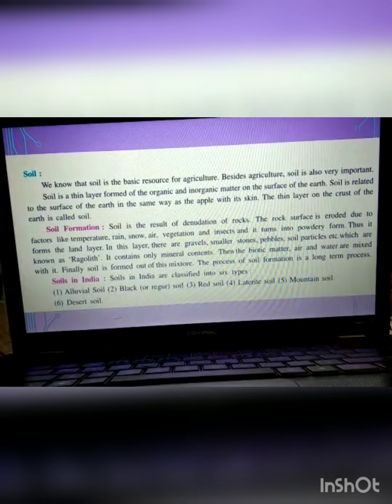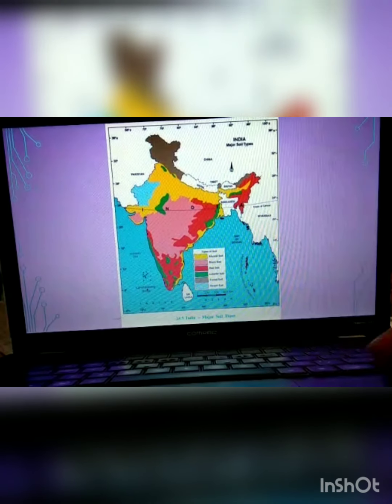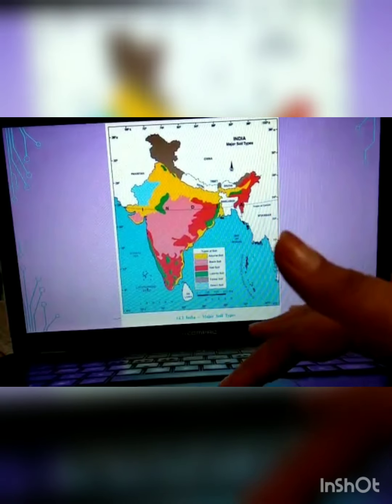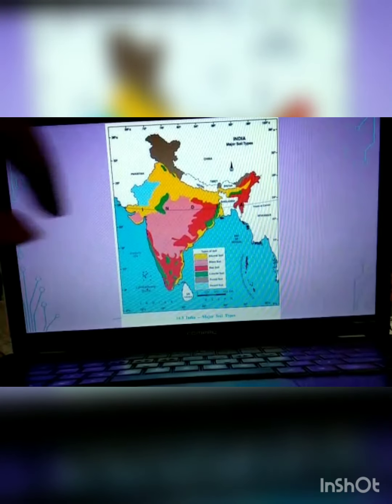Now this soil formation is a very long-term process, and soil is divided into 6 types. In India, we find 6 types of soils, which are important for some plant growth or the other. Okay. So this is where we find different types of soil. If this is not clear, I'll help you.